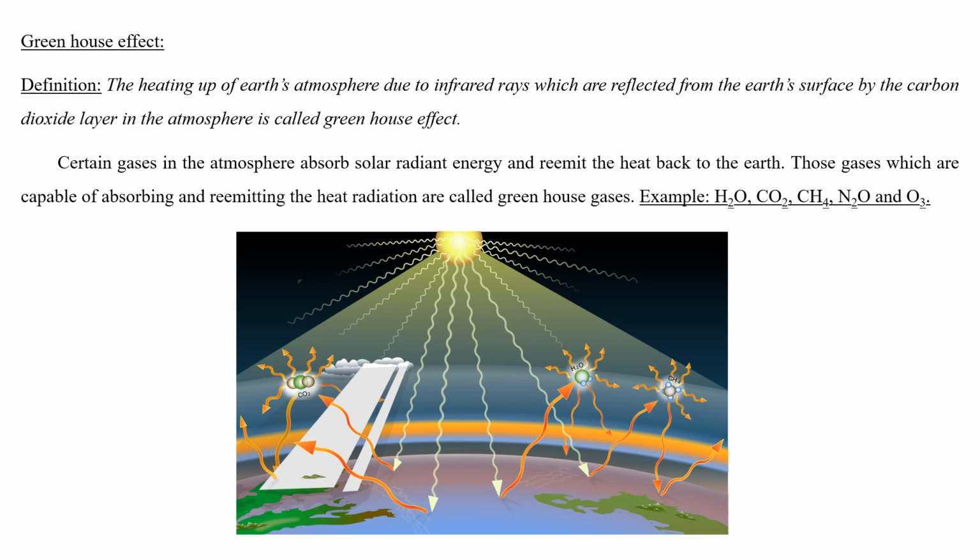In this way, we can define the greenhouse effect as the heating up of the Earth's atmosphere due to infrared rays, which are reflected from the Earth's surface by the carbon dioxide layer in the atmosphere. Especially, the carbon dioxide level is maintained at 0.2%.